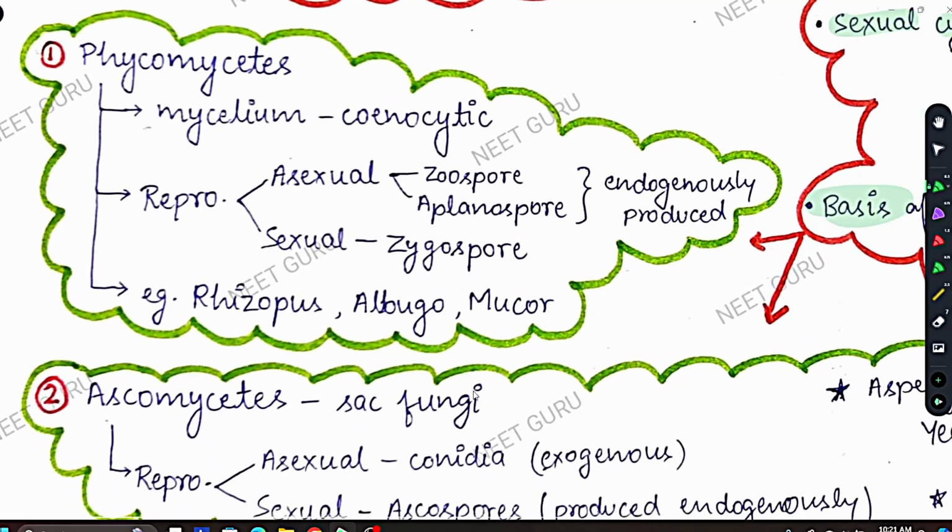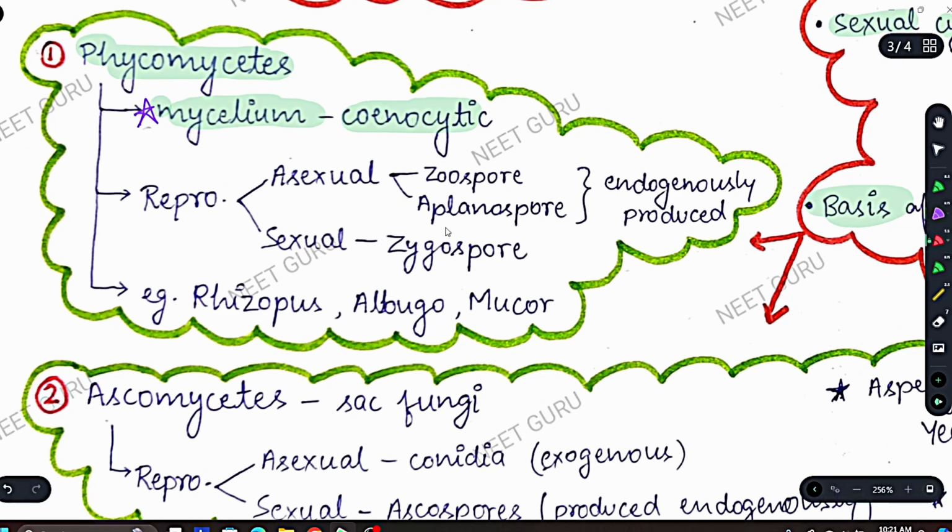The first class of fungi is Phycomycetes. There are 4 classes we have to study: Phycomycetes, Ascomycetes, Basidiomycetes, and Deuteromycetes. First, coming to Phycomycetes. In Phycomycetes, the most important feature is that their mycelium is coenocytic, and only Phycomycetes have coenocytic mycelium. In Ascomycetes, Basidiomycetes, and Deuteromycetes, the mycelium will be septate. The only coenocytic mycelium seen in fungi is in Phycomycetes. This is a very important point.